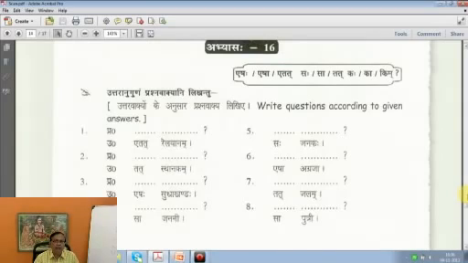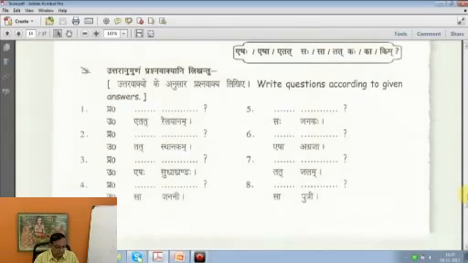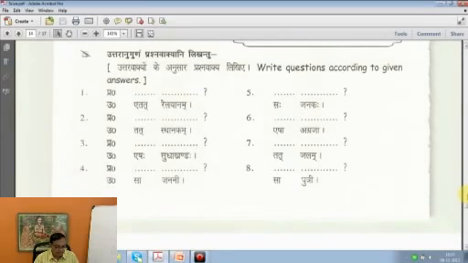Etat relayanam. Question it. Etat kim. Tat sthanakam, tat kim. Eshaha sudhakandaha, eshaha kaha. Sudhakandaha is nothing but a chalk piece, what we take and write on the blackboard, chalk piece.